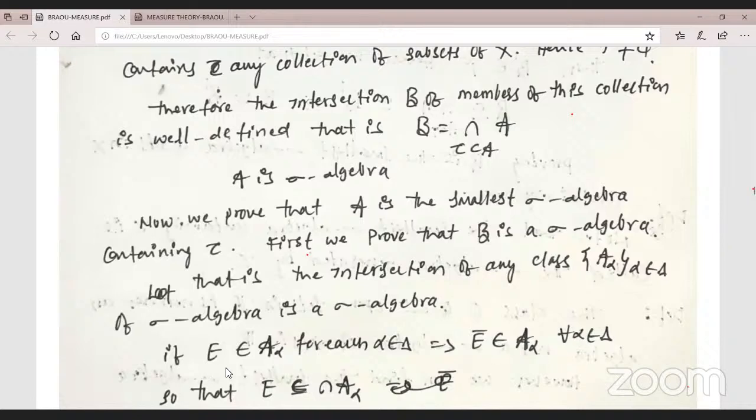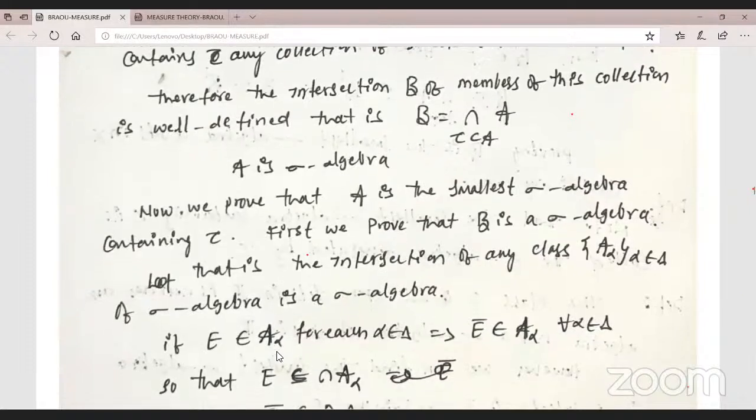And E belongs to A alpha. A alpha is not a single set. A alpha is a sigma algebra, a collection of sets satisfying the sigma algebra conditions. E belongs to A alpha means for each alpha, E bar also belongs to it, since A alpha is a sigma algebra.